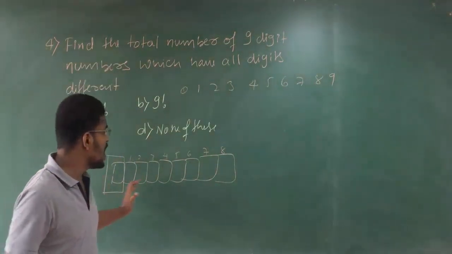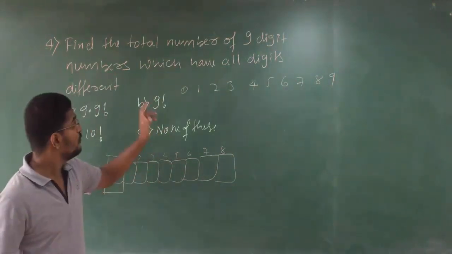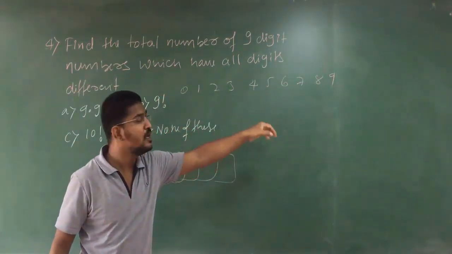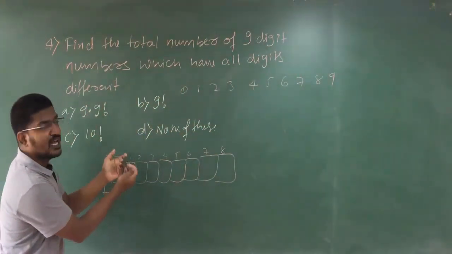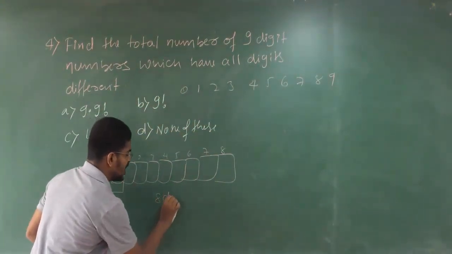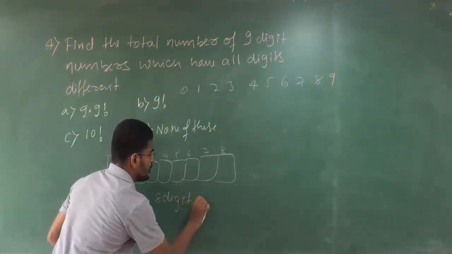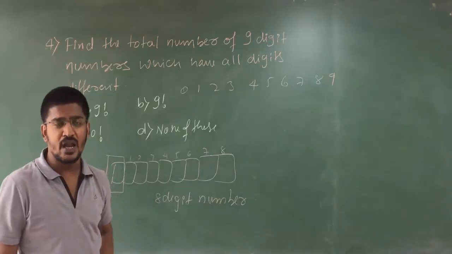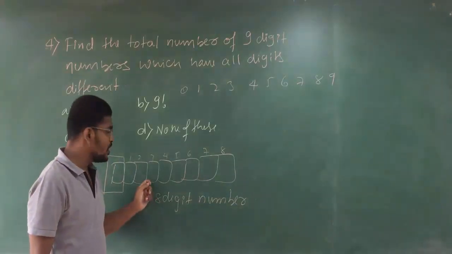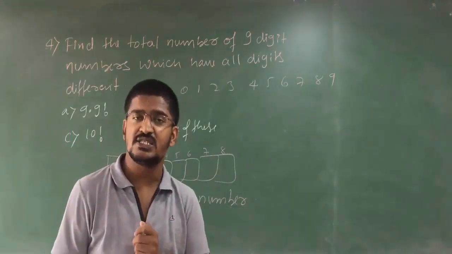See, total you have 9 digits. You have 10 numbers. Out of that 10, if you fix 0 here, it will be converted to an 8-digit number. That means these are not needed for us. Clear?